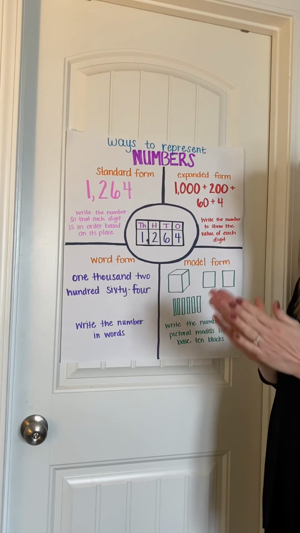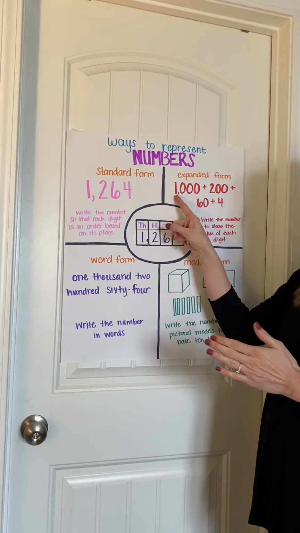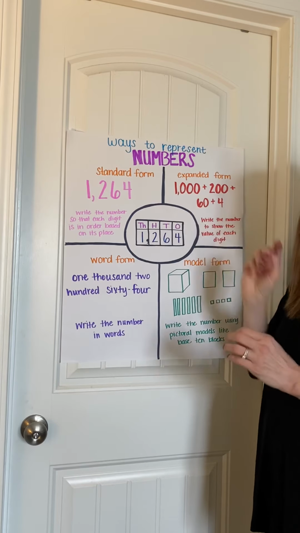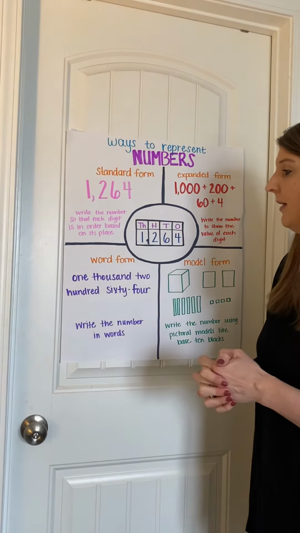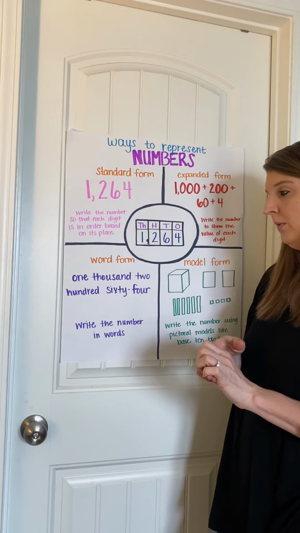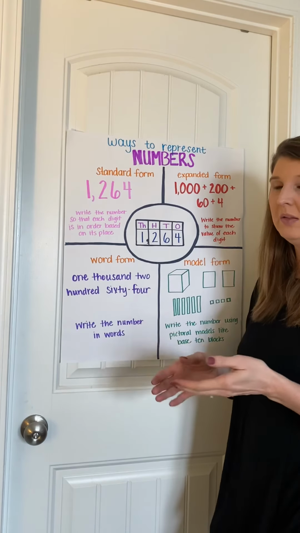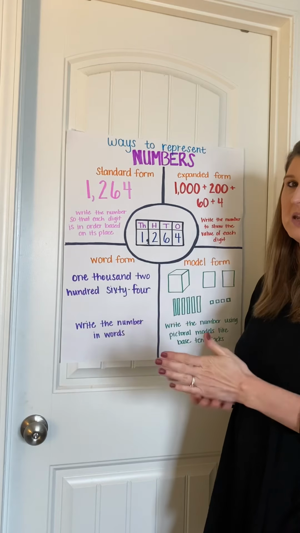So if you think of expanded form as money, and think of it as how many of those dollar bills, those actual bills you have, and then writing the value of those bills, that will help you out with expanded form greatly. Then we have word form, and word form is writing the word exactly like you say it.